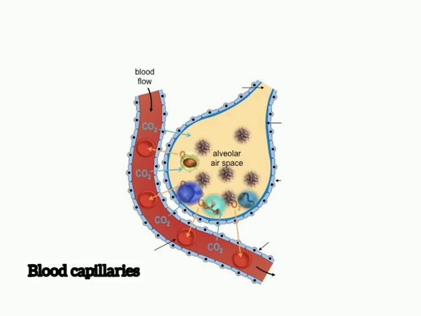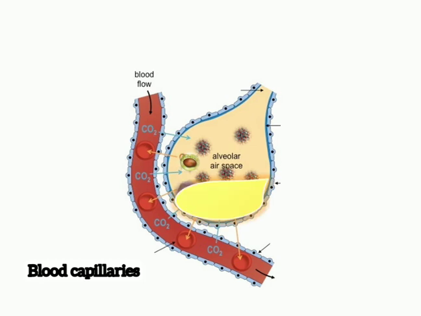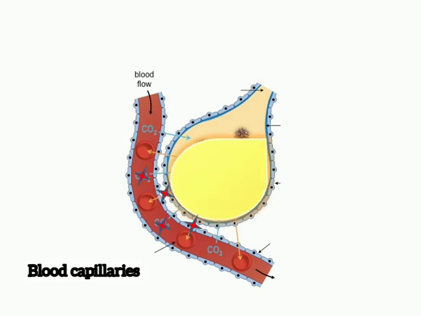Yeah, so as a result of fighting against the bacteria or the pathogens in the alveolar cells, they develop an exudate. Exudate means a fluid that fills the alveolar spaces. So whenever there is fluid inside the alveolar spaces, they lose the ability to expand. When they lose the ability to expand or collapse, the air exchange will be compromised. That is, the oxygen and carbon dioxide exchange will be inhibited.